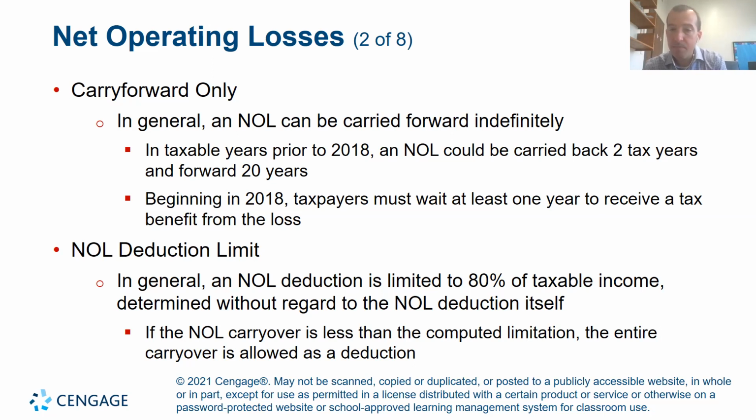multiply it by 80%, which means you're allowed to take up to $800,000 of the loss from the prior year to deduct from the future year income, which means you would reduce the $1 million income by $800,000. You get a deduction. So now your taxable income would be $200,000, right?